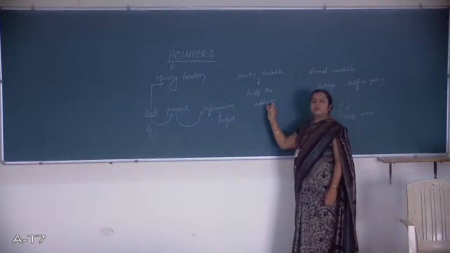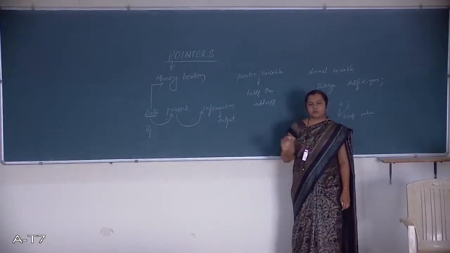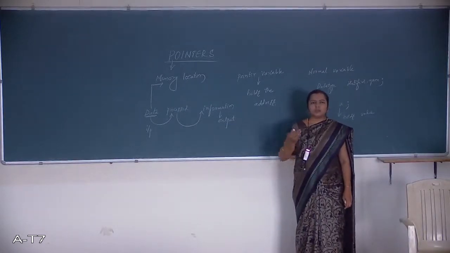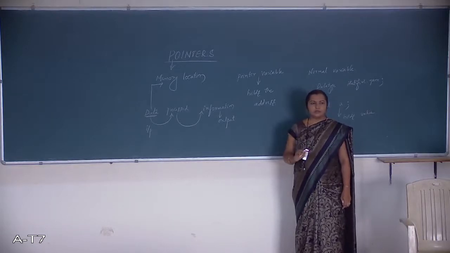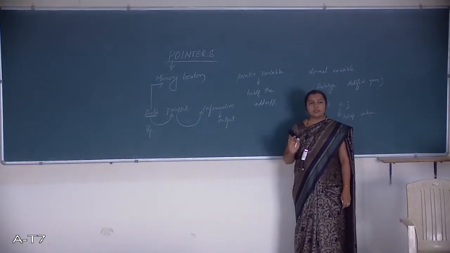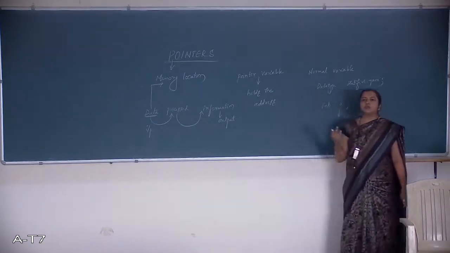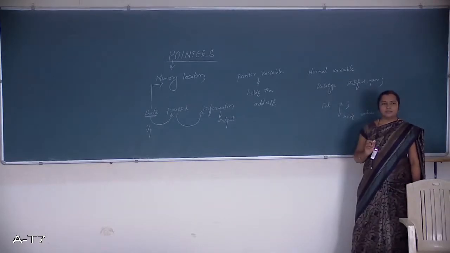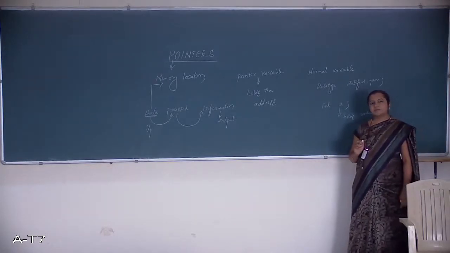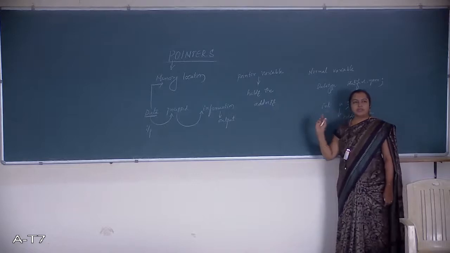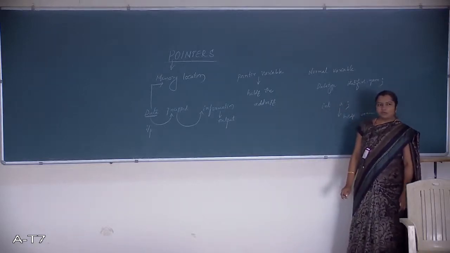Hence, the size of the pointer variable again varies from compiler to compiler. It is only 2 bytes or 4 bytes. That you need to keep in mind. We are not storing the data. For that reason, the size of the pointer variable is always only 2 bytes or 4 bytes. Is that clear? A pointer variable is a variable which holds the address but not the value.